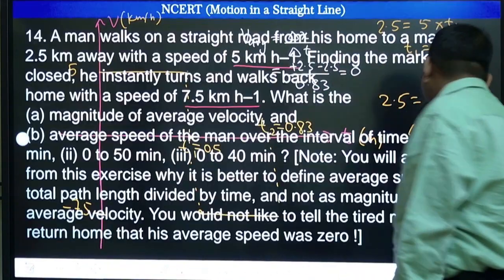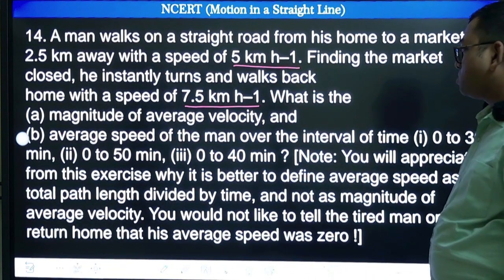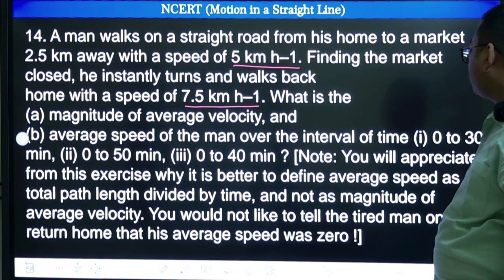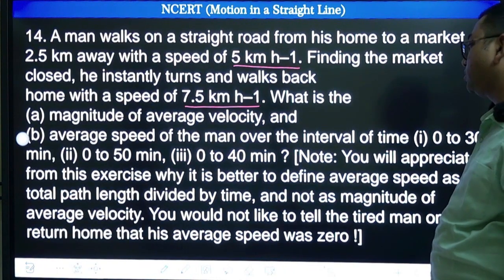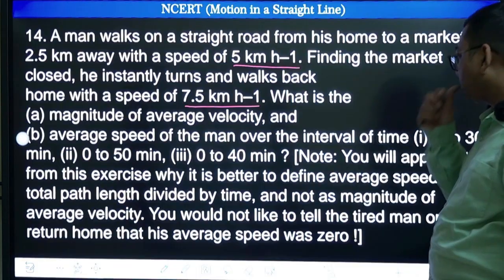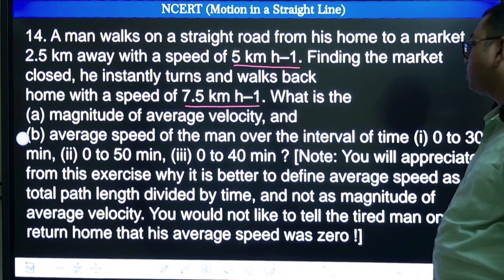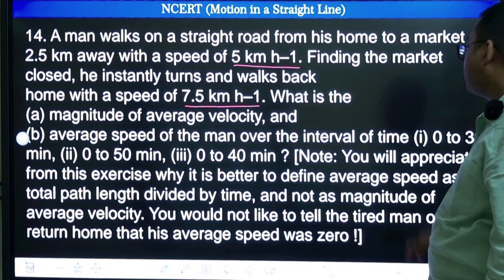Next, average speed of the man over the interval of time from 0 to 30 minutes. Okay, I think now they have given in minutes, so you can think in terms of minutes. 0 to 30 minutes.